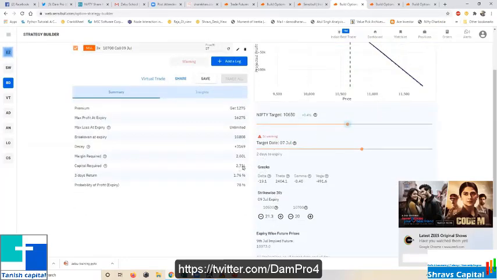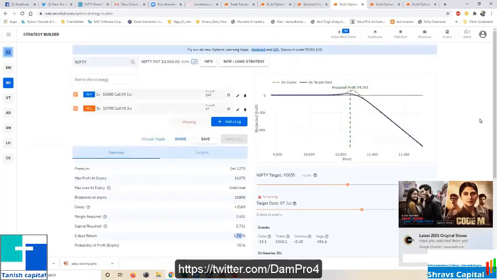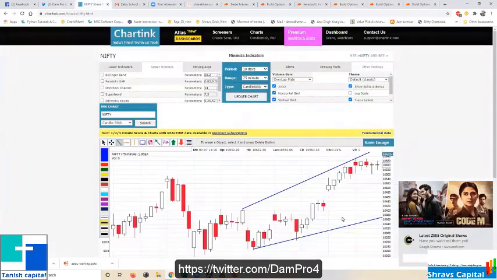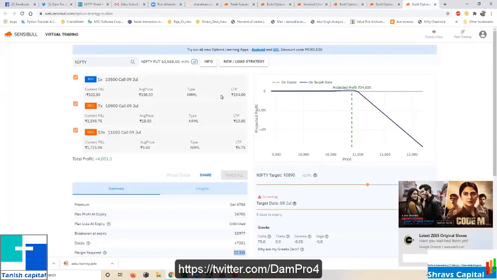So for the 2.7 lakh capital, the 3 days return is 1.76%. Your capital might be 4 lakhs, 5 lakhs, but you can deploy only this much. And within 1 month, you can easily get 2 to 3%, knowing your risk, and you can deploy whatever you want. Either you are having the knowledge or you are borrowing the knowledge, or someone is saying it, because generally we'll have views from so many people. If the market goes from here to here, 11,000 is the next target. So you can devise your strategy based on that. Even if the market goes to 11,000, I should not lose money, or I should get more money. So based on that, you can build strategies like this.